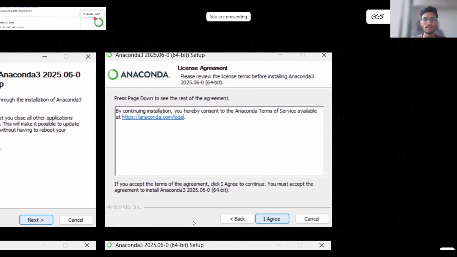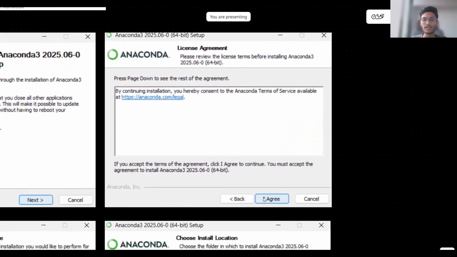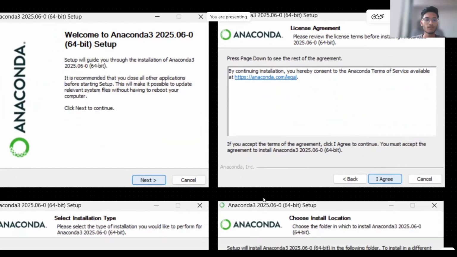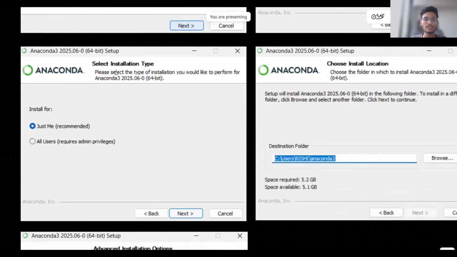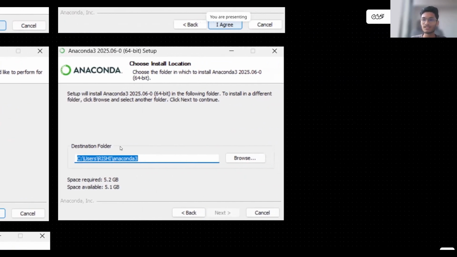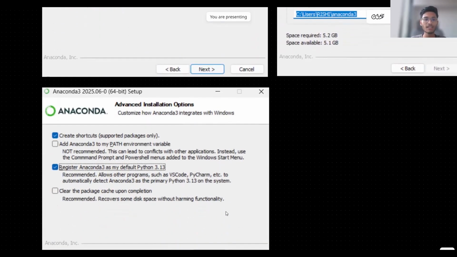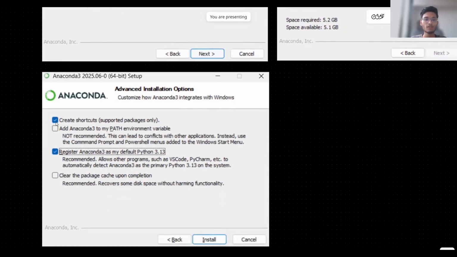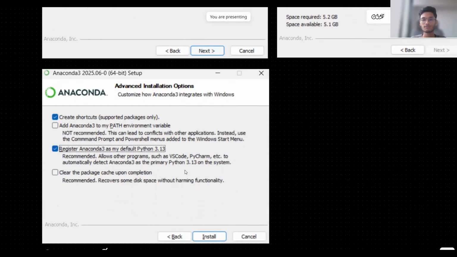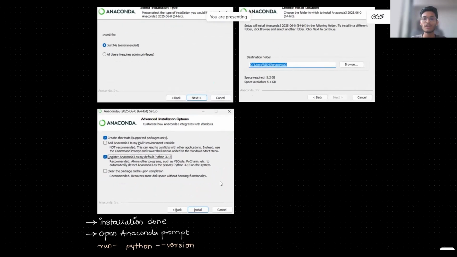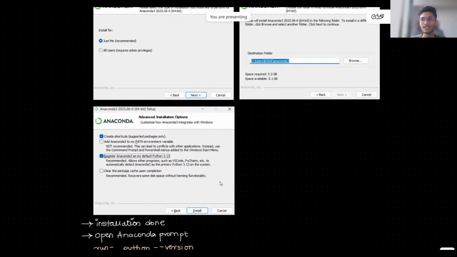Next, then accept the terms and conditions. I agree. Next step is to select the installation type, install for just me, and press next. Then choose the destination folder and press next. After that, make sure that you tick mark these two checkboxes and then install. After installation is done, Anaconda will get installed.